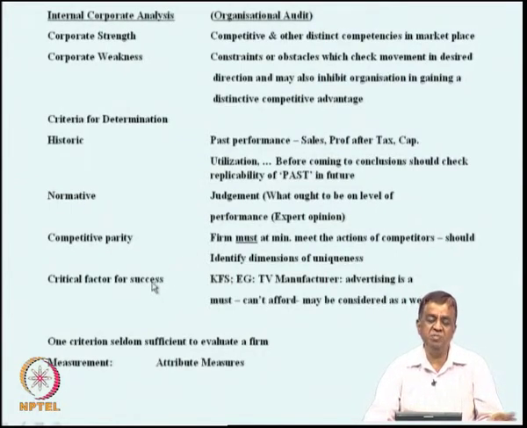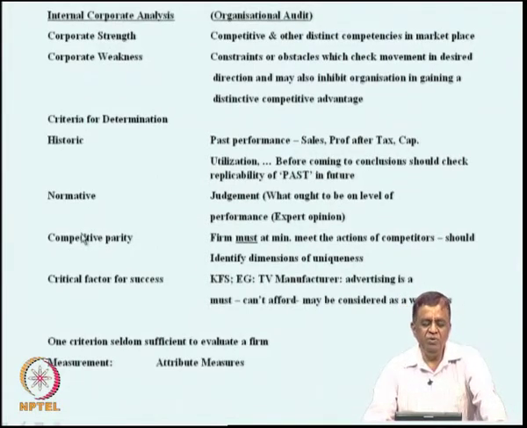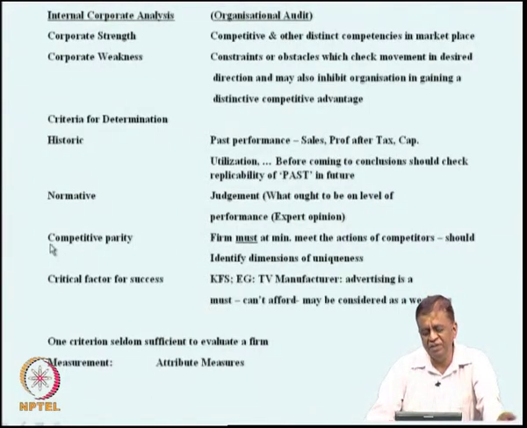That also becomes an important strategic decision, kindly note that. So, how do you determine the criteria for making an organizational audit? What is the type of criteria that you are going to use? That also becomes an important strategic decision.